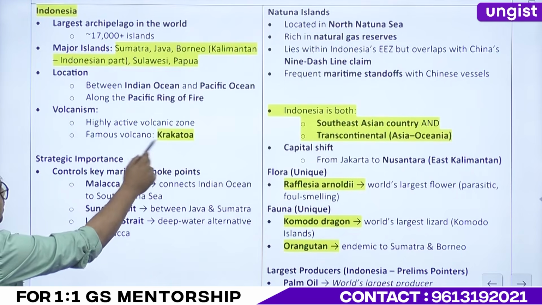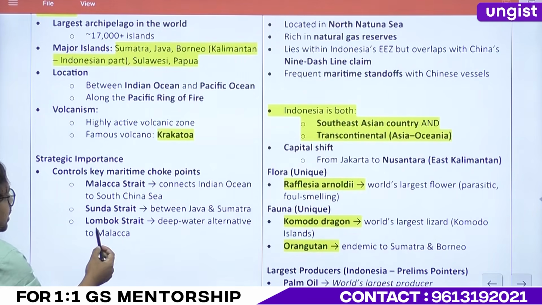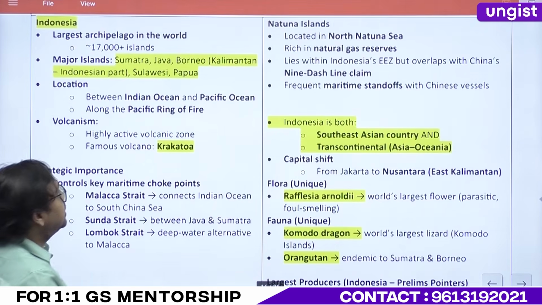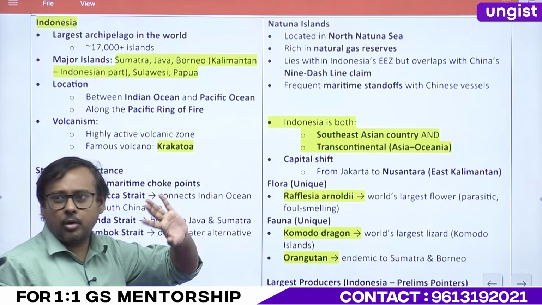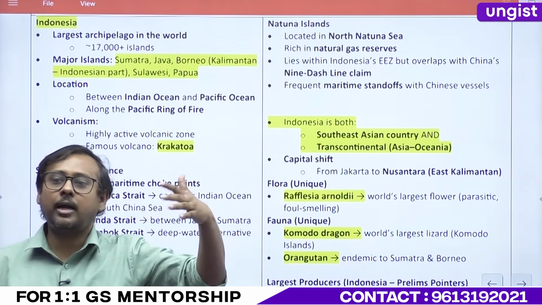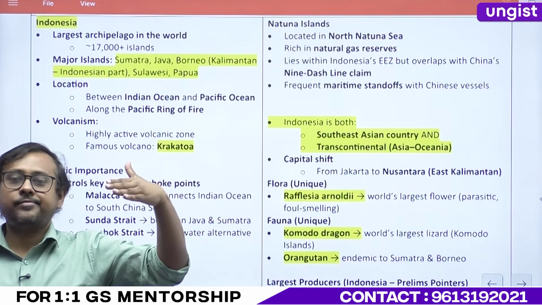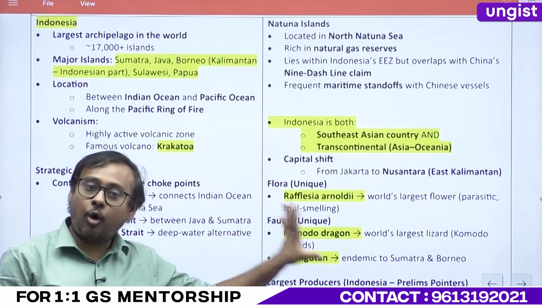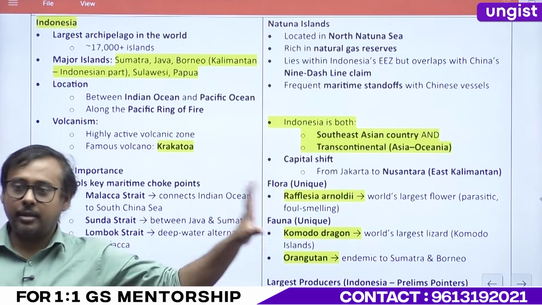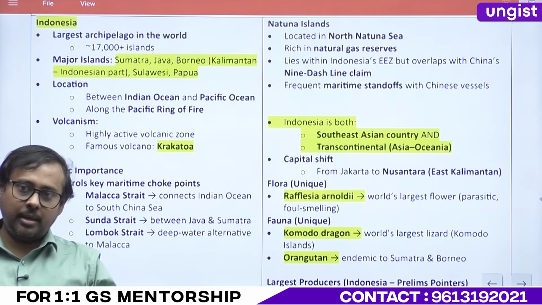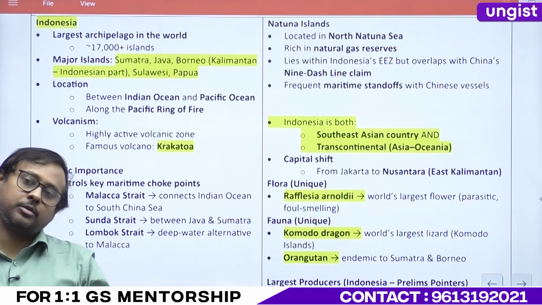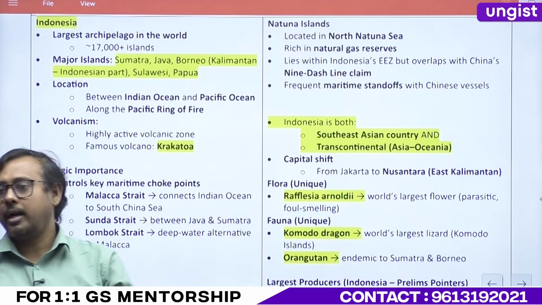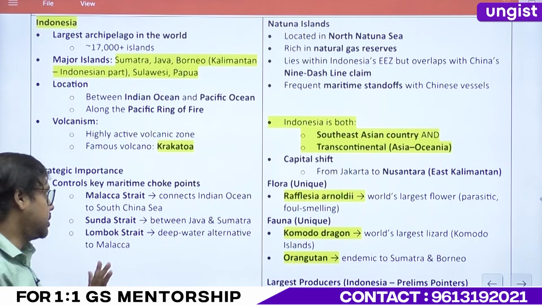So the famous volcano Krakatoa is where? In this Lombok Strait. Okay. And we have already studied Natuna Island. I don't want to go there. What was the reason why Natuna Island had conflict with China? Exclusive economic zone. Not a territorial issue. Territorially, they're cool. But because the exclusive economic zones of your Indonesia and your China are colliding, that is an issue, right?